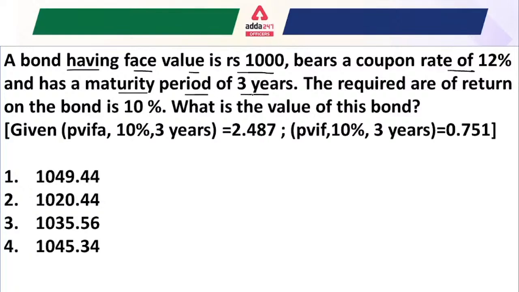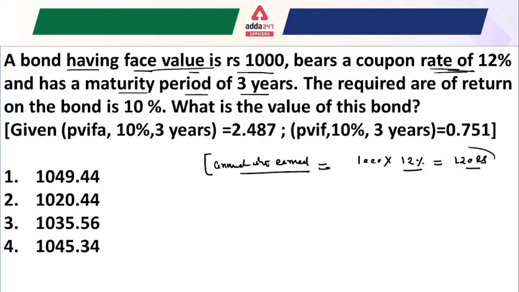Whenever you have to solve any question on bonds, if the face value of the bond and the coupon rate are given, you have to understand that the first thing to find is the annual interest earned. Annual interest earned will be equal to 1000 rupees times the coupon rate, which is 120 rupees. Sometimes you will get such questions for 2 marks in the exam, and sometimes for 1 mark. I always try to explain many things in only one question.